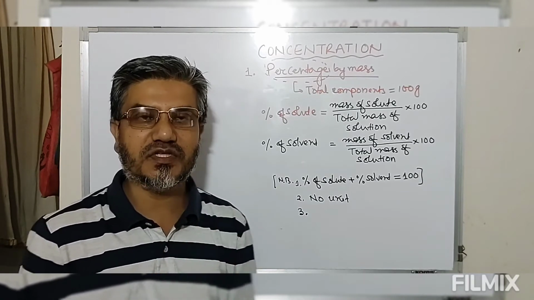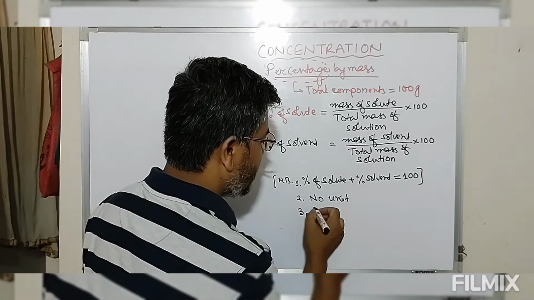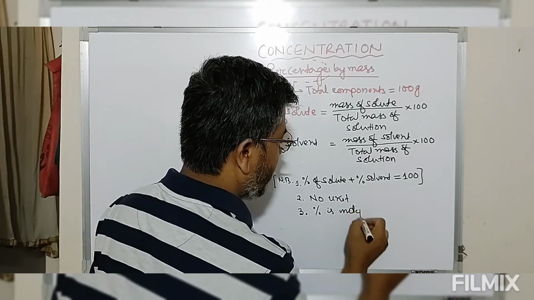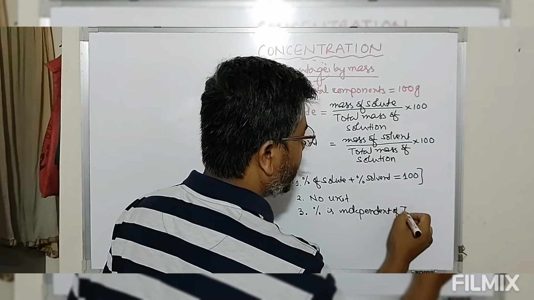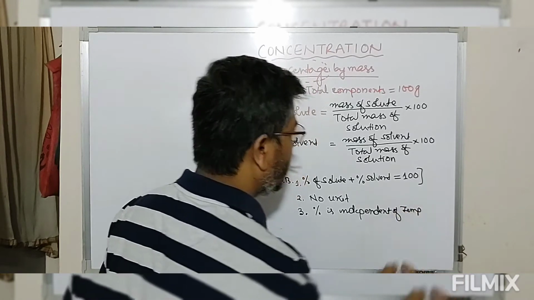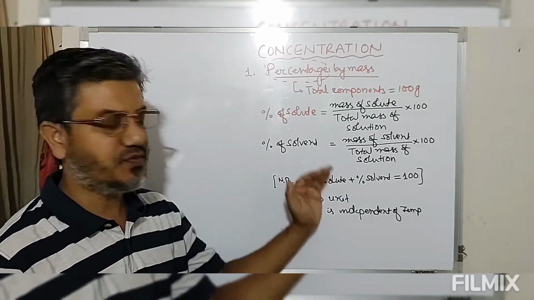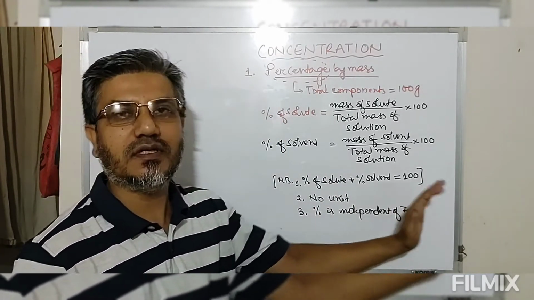So if mass of the substance does not undergo change, then this percentage is independent of temperature, meaning thereby on heating or cooling, since the mass does not change, the percentage of the components present in the solution will not change.